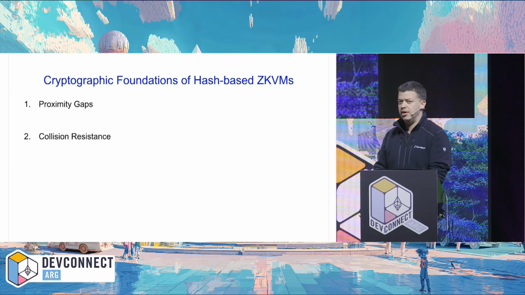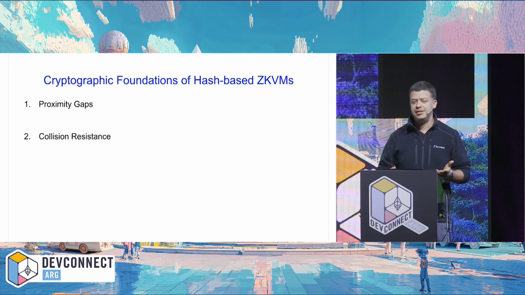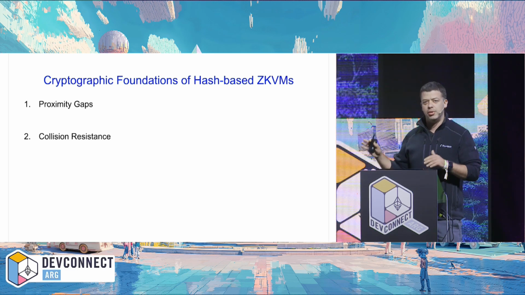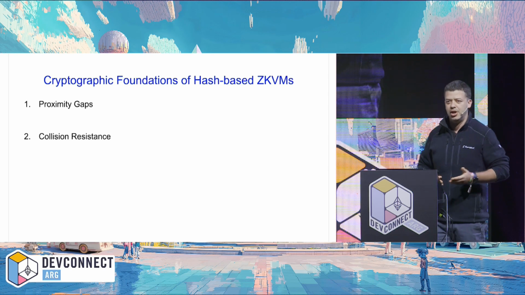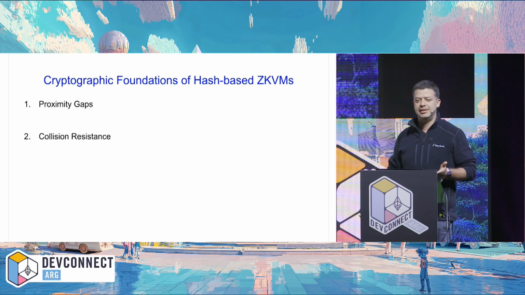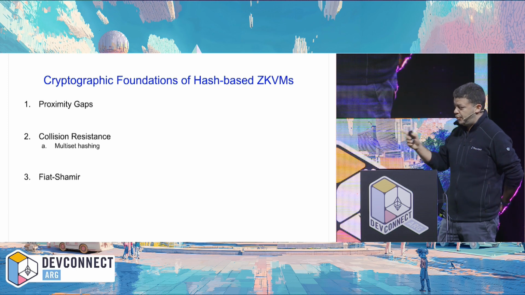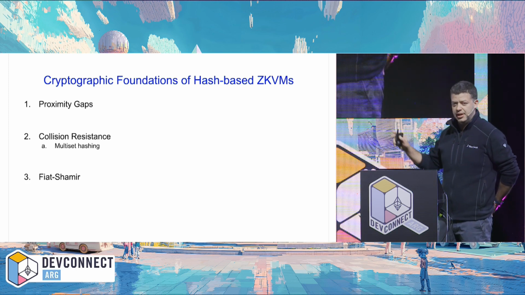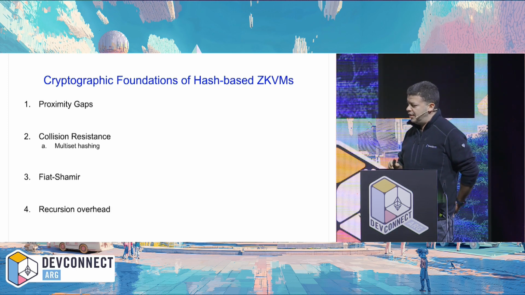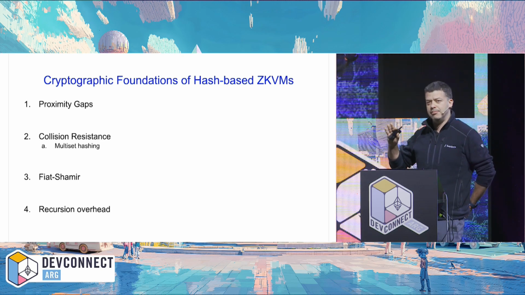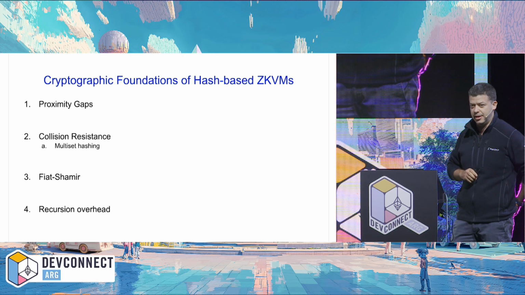Second, we rely on hash functions that are collision resistant, meaning that it's hard to find collisions in these hash functions. This is a very, very standard cryptographic assumption. Ethereum relies on it. All of us rely on it on a day-to-day basis. Not particularly worried about that. The third one is Fiat-Shamir, which I want to talk about today, so I won't go into it yet. And the fourth one, which I won't have time to go into, is about recursion. If you're interested, ask me offline about that.